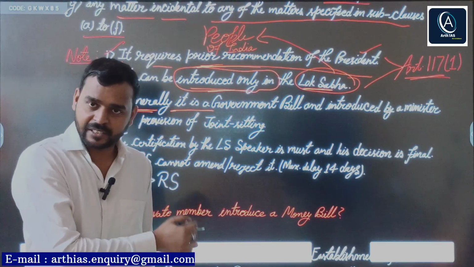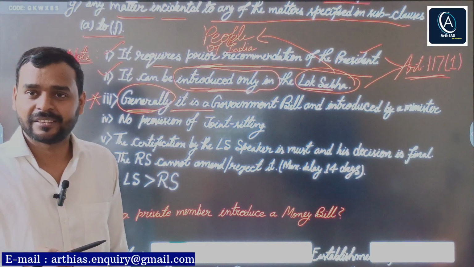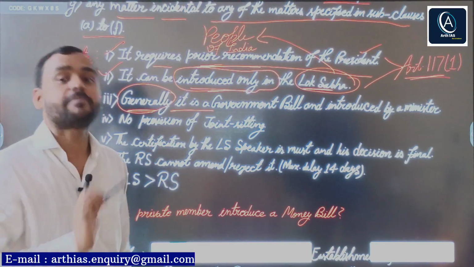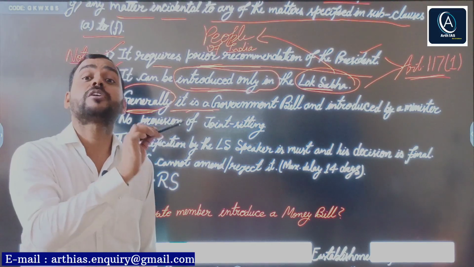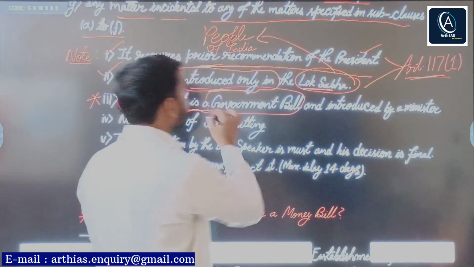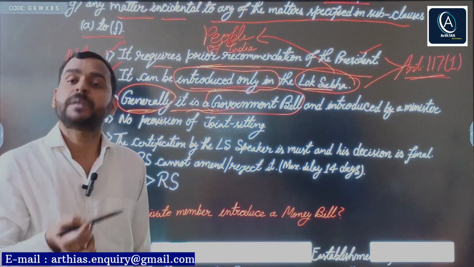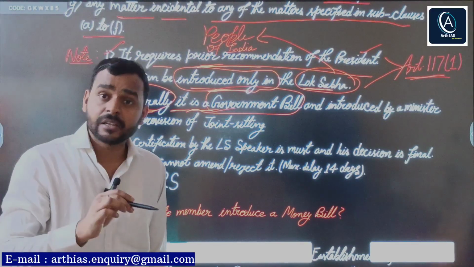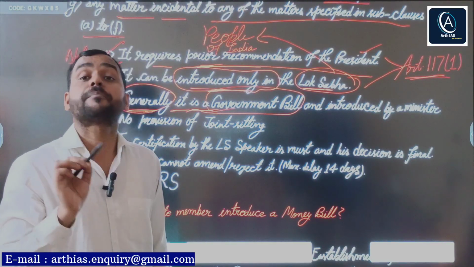We will see all these things in detail. Simply you should remember, that's why I have used the term generally, not only. Why generally? Because as I told you, the executive has been given power by the Constitution to control public money. That's why by convention the executive, meaning the government or ministers, introduces a money bill in the Lok Sabha. So generally it is a government bill. Government bill means any bill introduced by a minister. A private member bill is introduced by a non-ministerial MP. Any MP who is not a minister, if he introduces any bill, then such a bill is known as a private member bill.